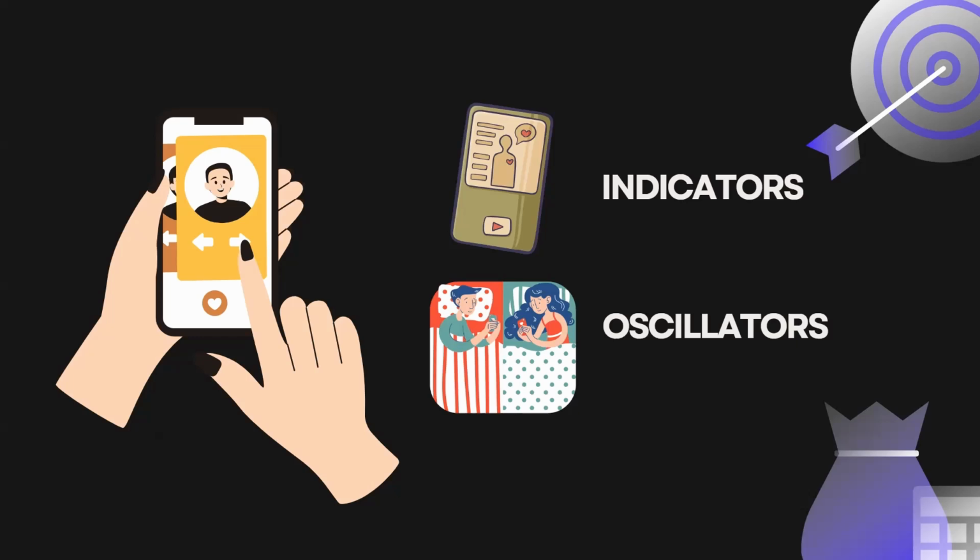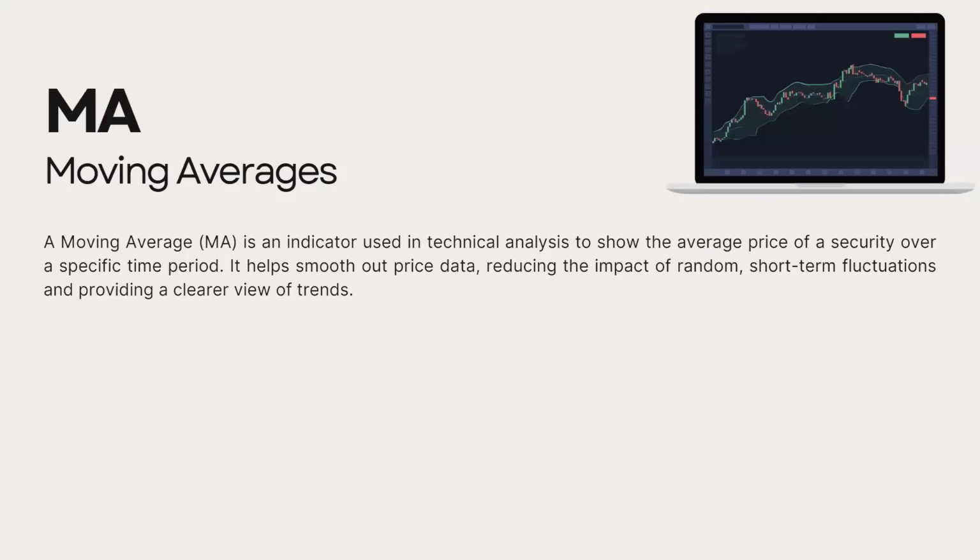In summary, indicators help traders follow the trend and confirm what the market is doing. Combining both tools provides a great trading strategy. Today, we're helping you navigate the stock market like a dating app. Right swipe for a winner, left swipe for a dud. Let's kick things off with the moving averages indicator.